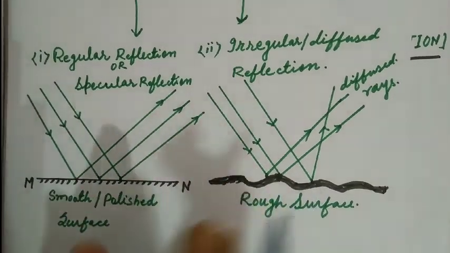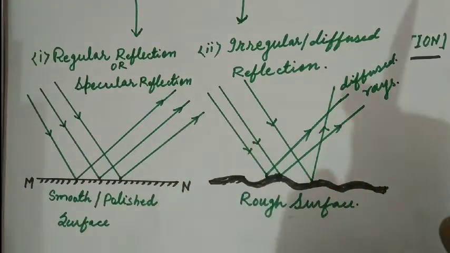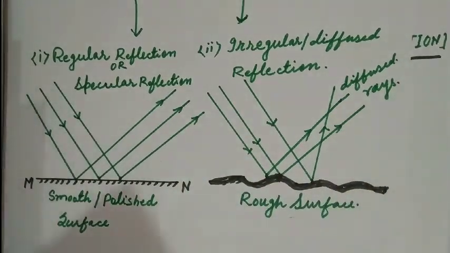Understand, these are the main differences. Regular reflection of light makes an object very shining. Due to regular reflection of light, an object becomes very bright, so it does not help to see an object gently. Understand?